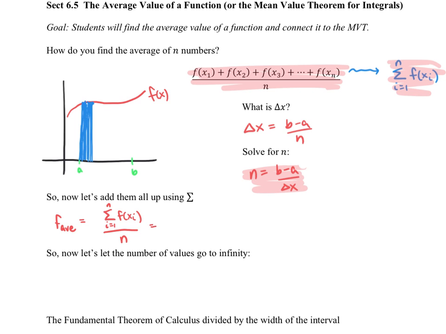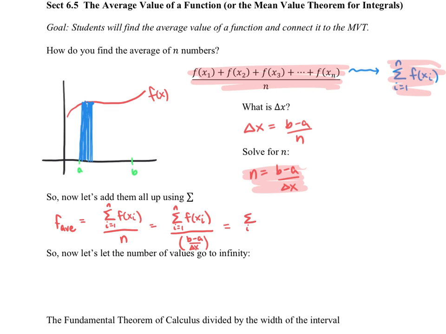Okay, I'm going to make my substitution for n now. So I have my series, and n is going to be written in terms of b, a, and delta x. My denominator is b minus a over delta x, and that will be rewritten as a more common fraction rather than a complex fraction.